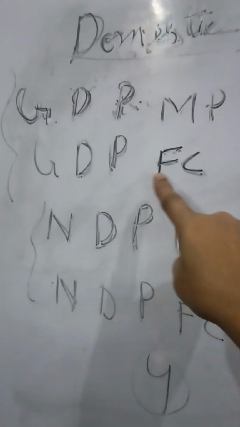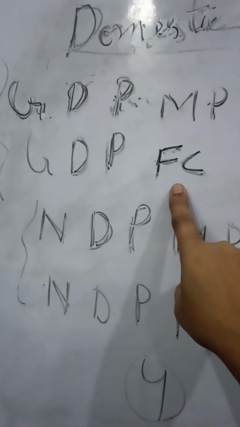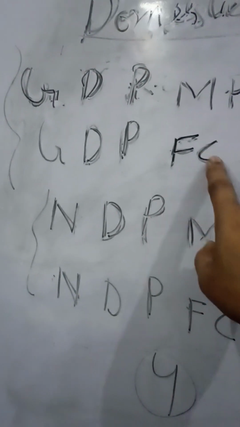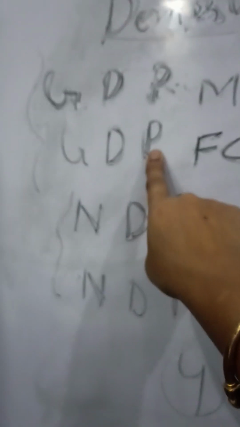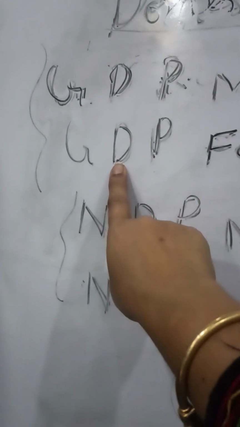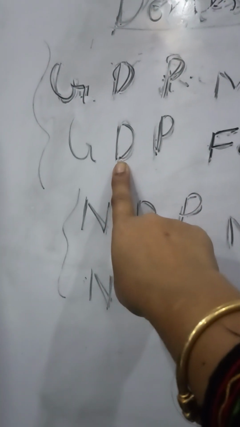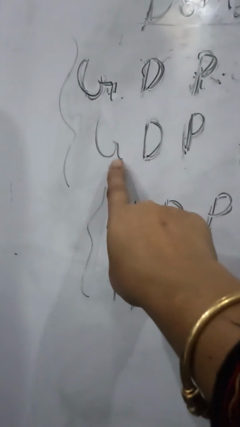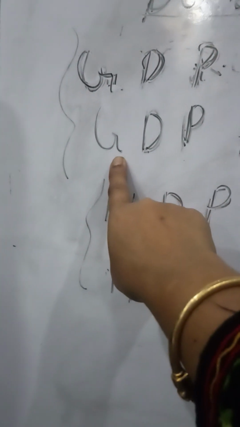What is GDP at FC? It's the money value. It's not the market value. FC means money value of all final goods and services, right? Produced within the domestic territory by resident as well as by non-resident, right? Inclusive of the value of depreciation.